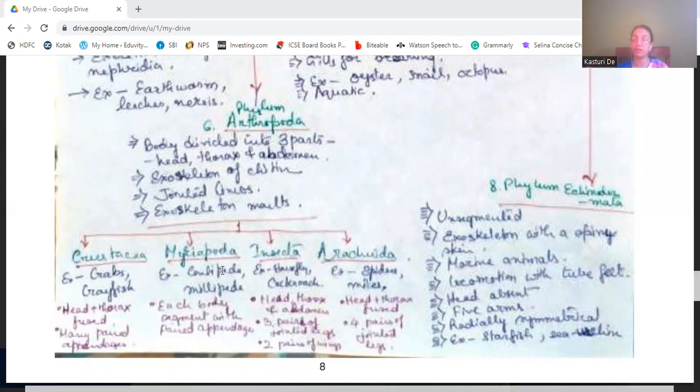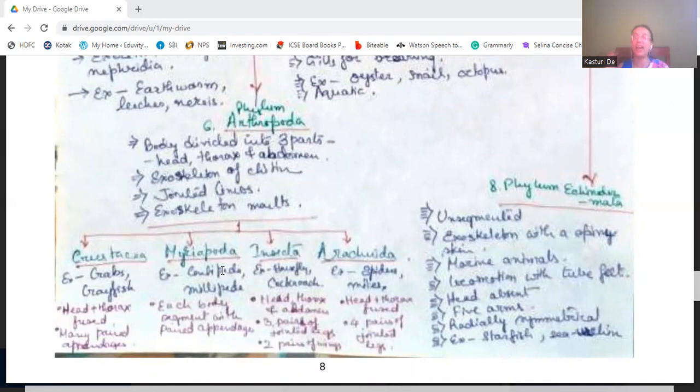Four classes are there. Crustacea class, their examples are crabs and crayfish. Myriapoda, centipede, millipede. Insecta, housefly, cockroach, mosquito, lots and lots of insects, butterflies, moths. Then Arachnida, they have spiders, mites, etc.